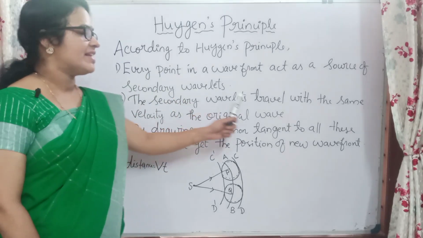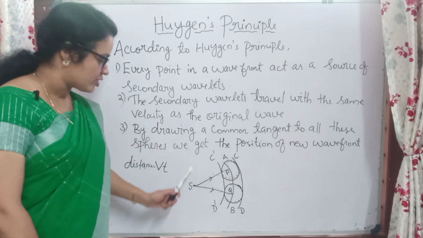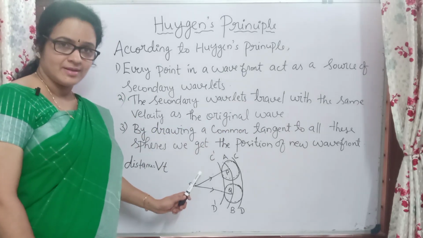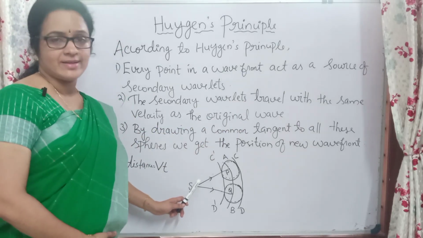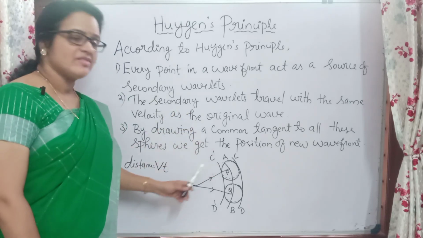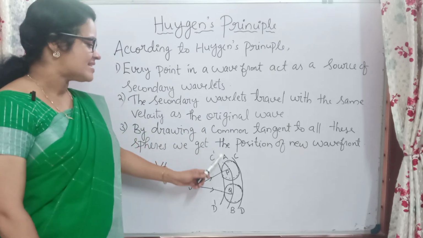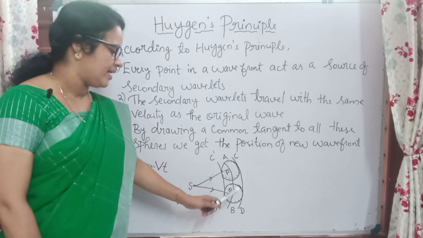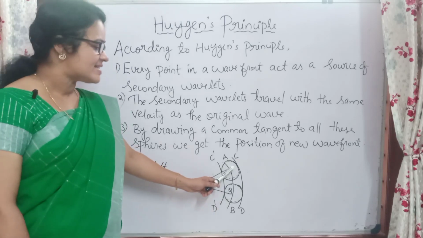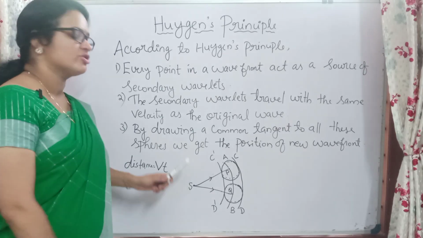And the secondary wavelets travel with the same velocity as the original wave. So the original wave starts from source S. Right. So from here the source means the light has started to move, and it has a velocity. Suppose V is the velocity. So what happens is that these secondary wavelets will start from P and Q, right? So all these secondary wavelets also will be traveling with the same velocity as that of the original wave.